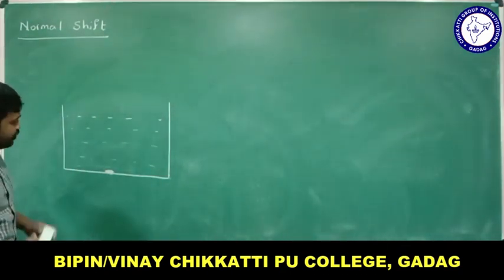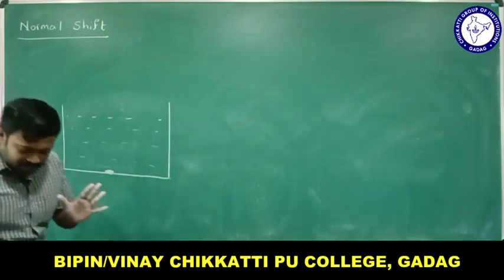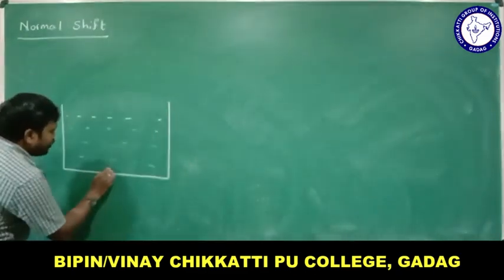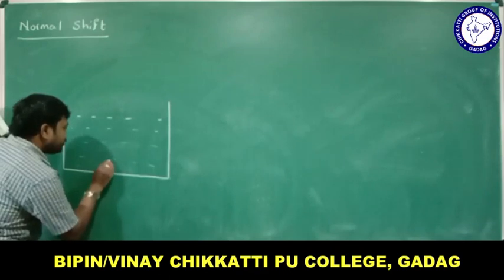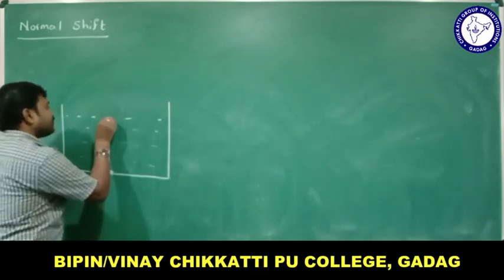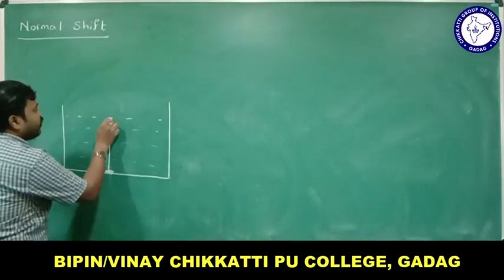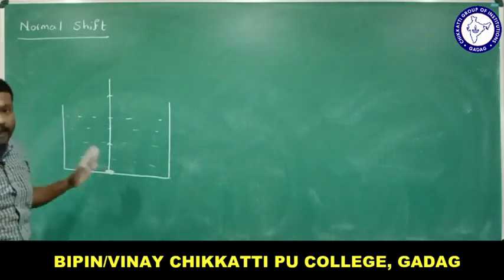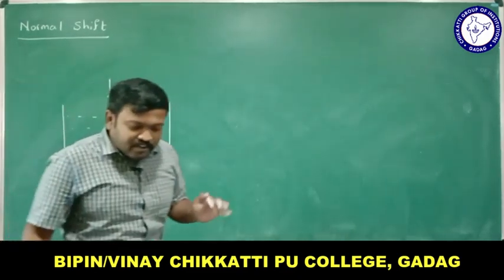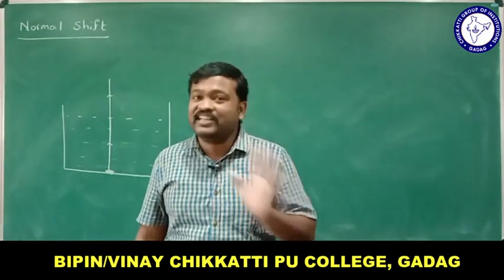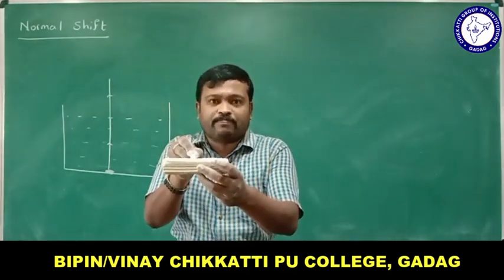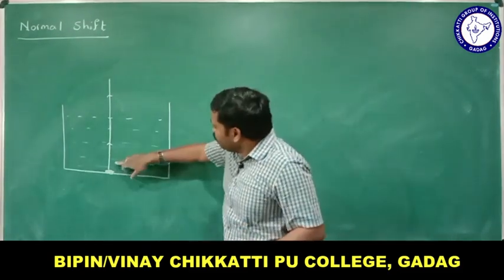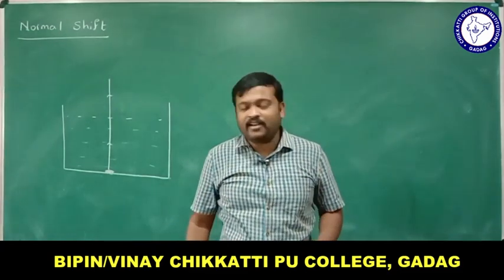Now, if there is an object here, one thing you need to understand is that light rays always travel from the object itself, right? And we know that if a ray of light travels perpendicular to the surface, it will not bend, it moves straight like this. Refraction of light, that is bending of light, does not take place in this condition. If a ray of light falls exactly perpendicular, it will move forward like this itself. Okay, this is one ray I took.